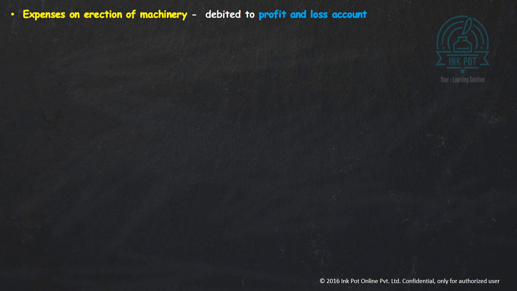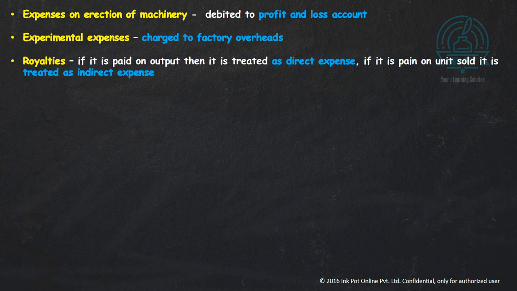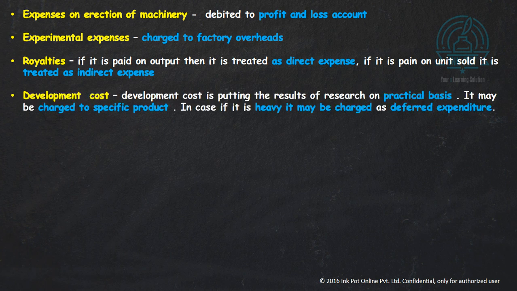Next is expenses on erection of machinery. It should be debited to profit and loss account. Experimental expenses are always charged to factory overheads. Royalties are treated as direct expense. If it is paid on output, then it is treated as a direct expense. And if it is paid on unit sold, it is treated as indirect expense.